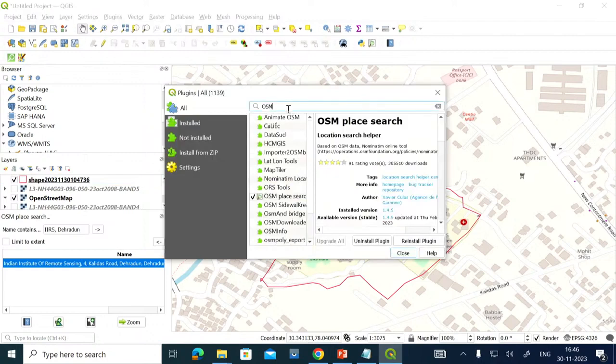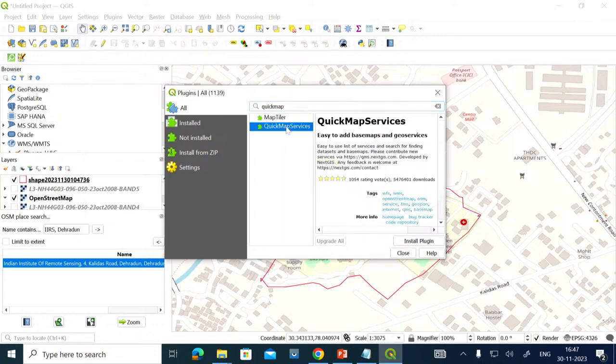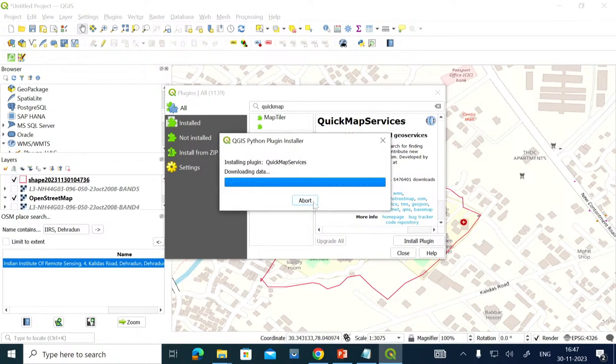So there is the Quick Map Services plugin. Just hold on, I will install the plugin.